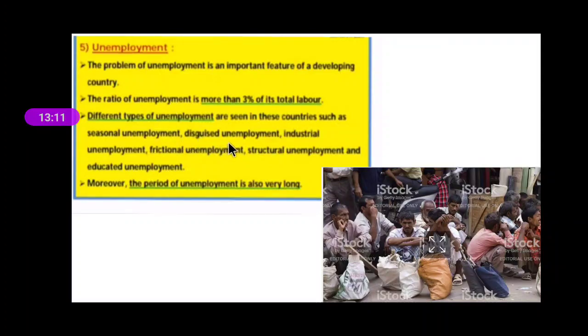Number 2 is disguised unemployment. Disguised unemployment means there is unemployment, but somehow we are not able to see it. For example, when we talk about villages, almost in villages all the family members are working on their own farms. Let's take an example that there is one family. In that family, we have 5 members: mother, father, and 3 sons. Now all these 5 are working on their own farm.